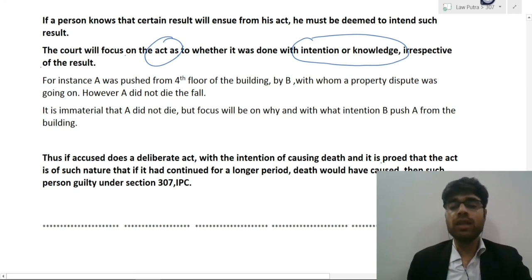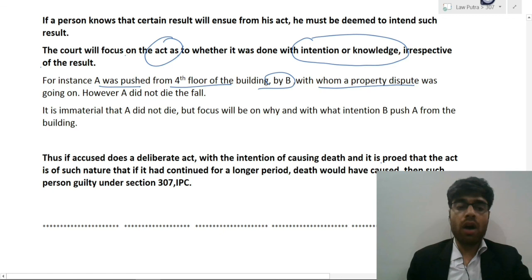If these two things are satisfied, then the final result is immaterial for the court. For example, A was pushed from the fourth floor of the building by B, with whom a property dispute was going on. So a property dispute was going on between A and B, and because of that dispute, B pushed A from the building. However, A did not die in the fall.